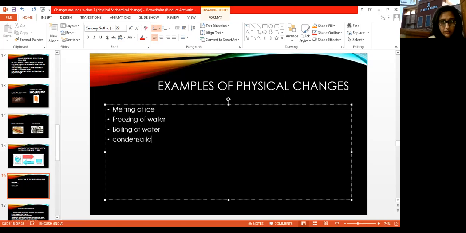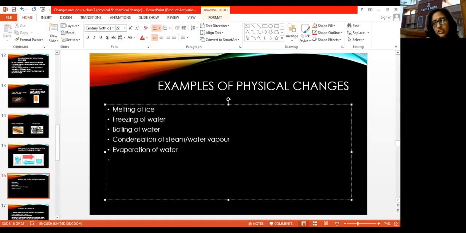Condensation of steam, or water vapor, this is again a physical change. कोई नया substance form नहीं हो रहा है इसमें. Evaporation of water. So just jot down these examples in your notebooks, children. So it would be easier after we learn chemical and physical changes. It would be easier for you to identify the change.